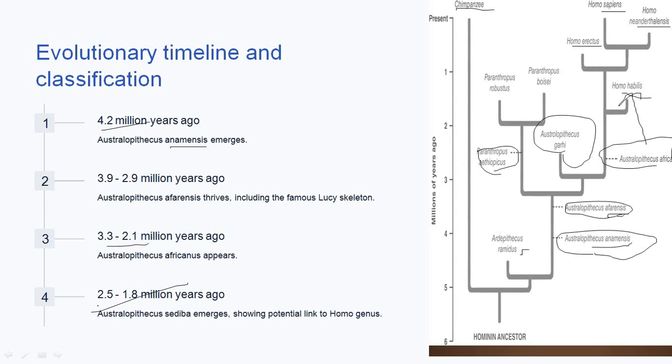After this, between about 2.5 and 1.8 million years ago, we find Australopithecus sediba. Sediba is believed to be the potential link between the genus Homo and the Australopiths.